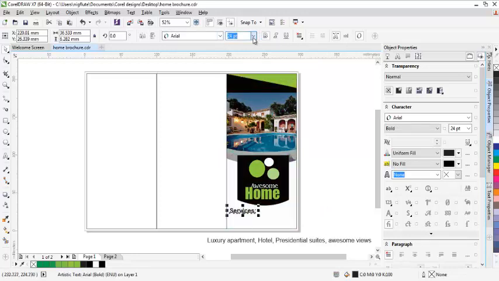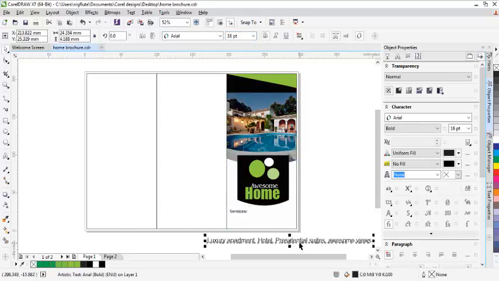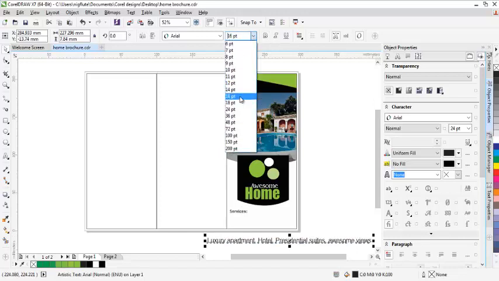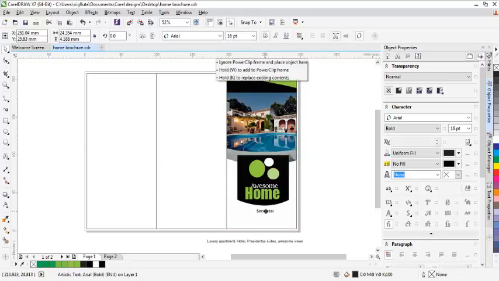Let me reduce it to let's say 16. This one I'll reduce it to 14. And decide to centralize it. And this one comes here.